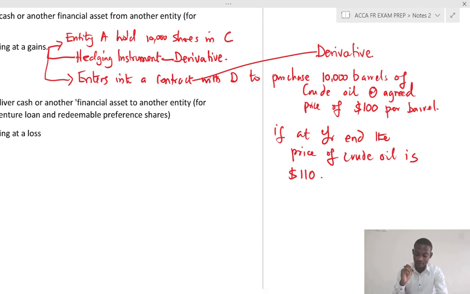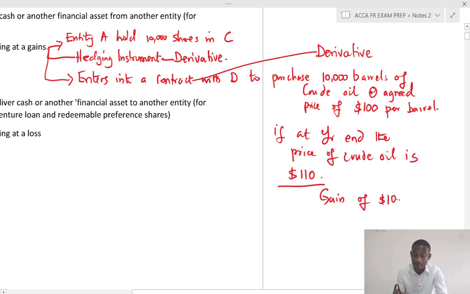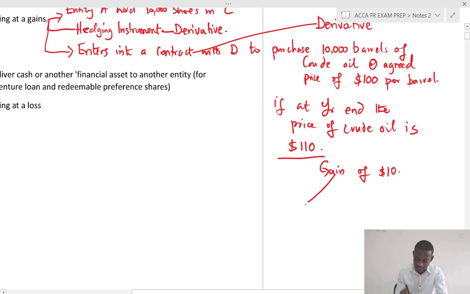So, if at the end of the year the price of crude oil is 110, it means that entity A have already entered into a contract to buy at 100. So entity A will make a gain on that contract of 10. And this gain represents a financial asset for entity A. It represents a financial asset for entity A.